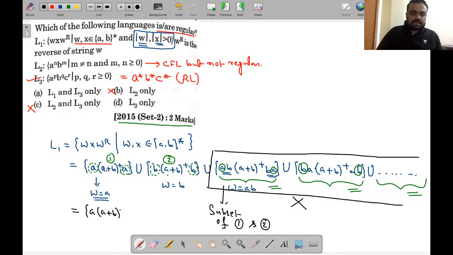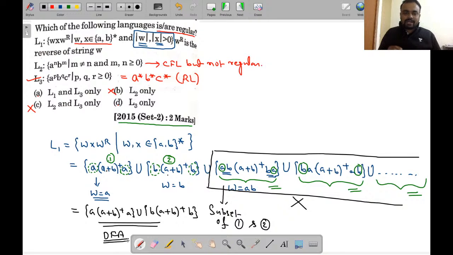(a plus b) full plus a and union b, (a plus b) full plus 2। इसके लिए हम लोग क्या बना सकते हैं, we can easily construct with a DFA। और लैंग्वेज कैसा है, सेट ऑफ ऑल स्ट्रिंग ओवर ए बी इन विच if it is starting and ending with the same symbol।